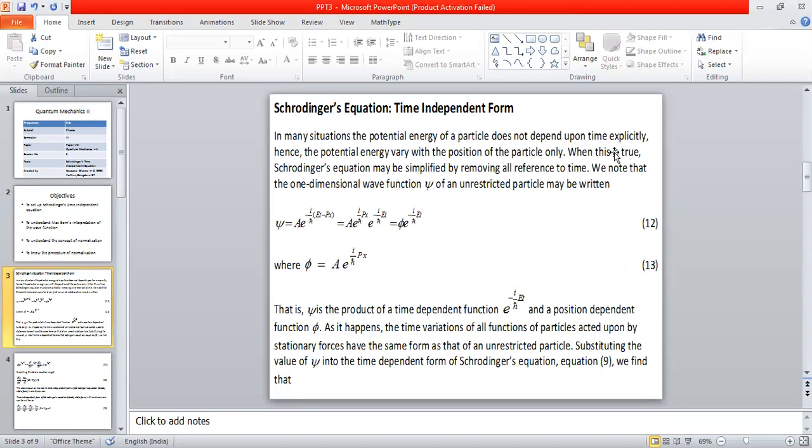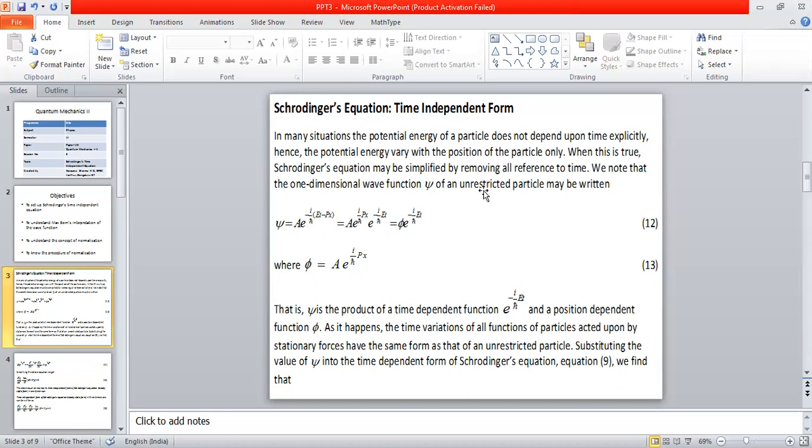While discussing the time dependent equation, we assumed that the potential energy function depends both on space coordinates as well as time. But in the majority of situations, the potential energy is not a function of time. It depends only on the position coordinates x, y, z. In such a case, Schrodinger's equation can be simplified to one particular form, and that simplified form is nothing but the time independent form.